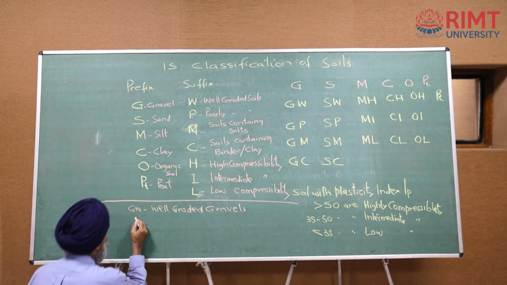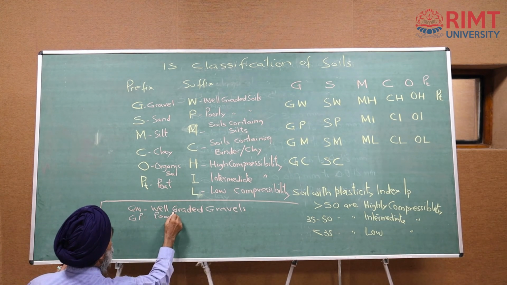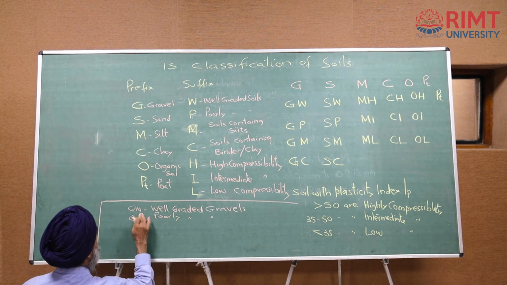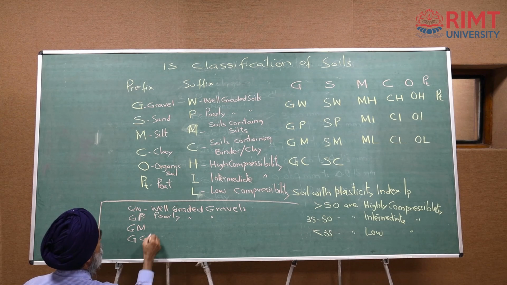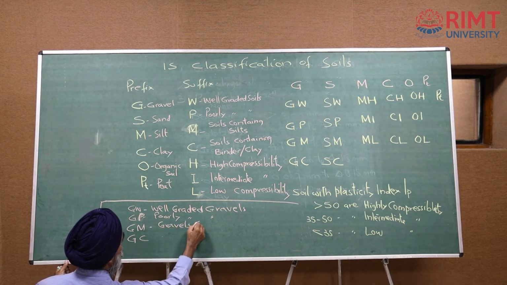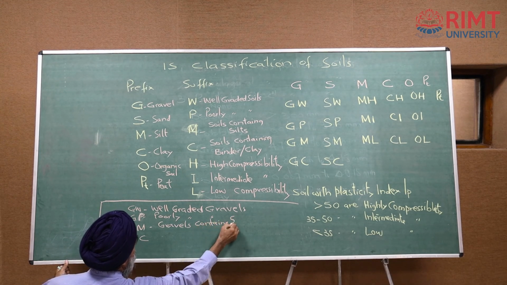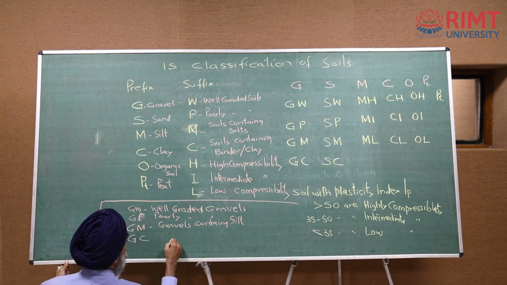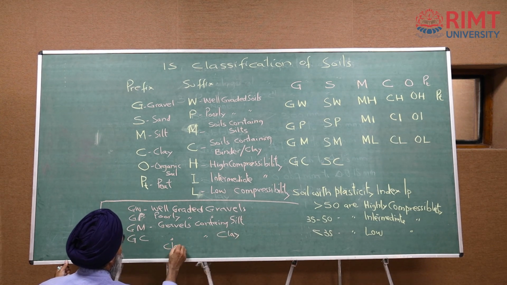You can. So, GP is poorly graded gravels. Then GM, GC, gravels containing silt, gravels containing clay or clayey gravel.